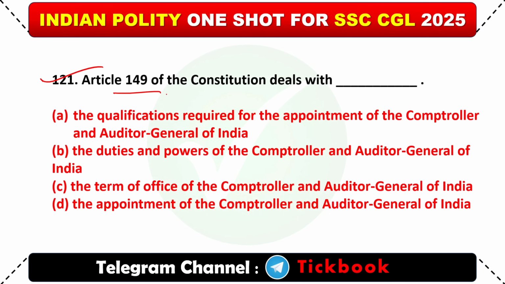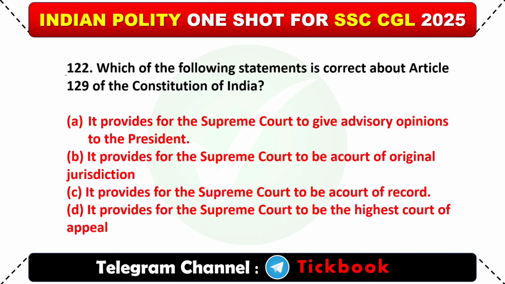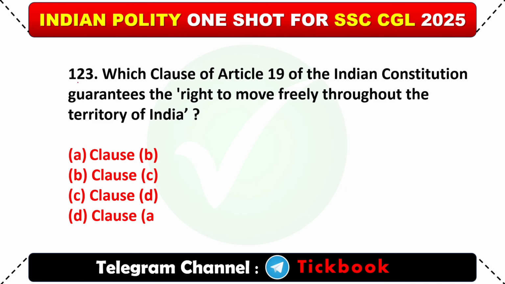121. Article 149 of the Constitution deals with? Option B, the duties and powers of the Comptroller and Auditor General of India. 122. Which of the following statements is correct about Article 129 of the Constitution of India? Option C, it provides for the Supreme Court to be a court of record.